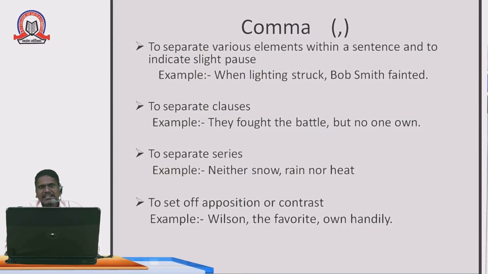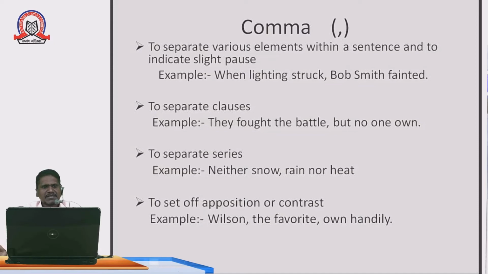When lightning struck, it is an incomplete sentence, but that process is going on. When lightning struck, Bob Smith fainted. Fainted means surprised. So for this purpose we are using commas. The next use of the comma is to separate clauses. There are types of clauses: noun clause, adverb clause, adjective clause, prepositional clause. In these clauses we are also using commas to separate things.